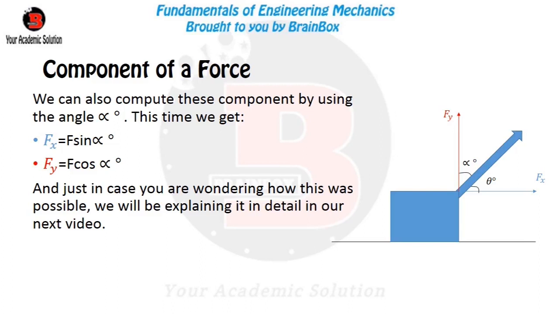Now in case you are having issues with how we were able to derive these formulas, Fx equals F sin alpha and Fy equals F cos alpha, then you have to watch our next video where we explain how these came to be using the Pythagoras theorem. It's really easy, just watch the video and you will understand it.